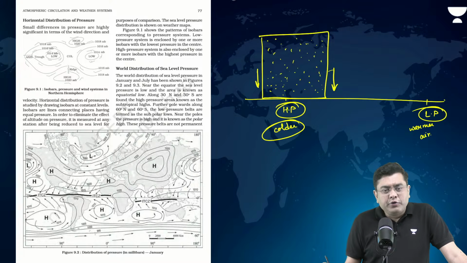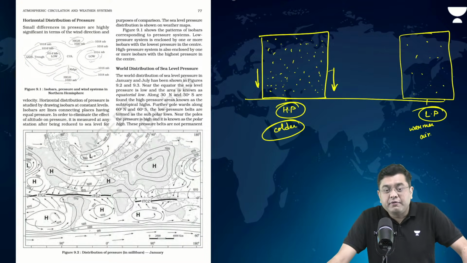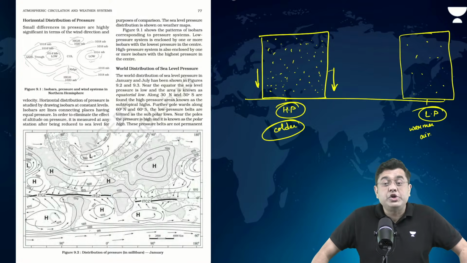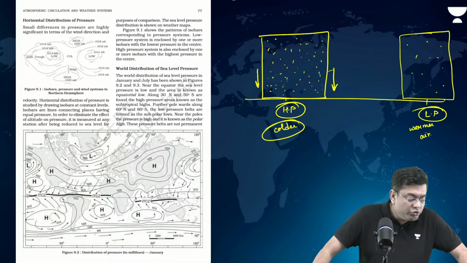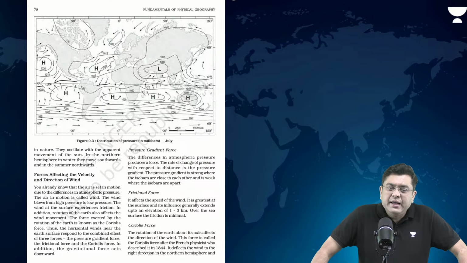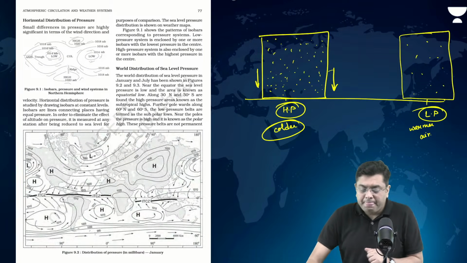Okay, so wherever you have warmer air, what does it mean? Comparatively fewer particles are there, it is lighter, many particles would have escaped. Wherever you have colder air, more particles are there, sinking action. That is how the pressure changes from one region to another, right? Now, first of all, look at this image.